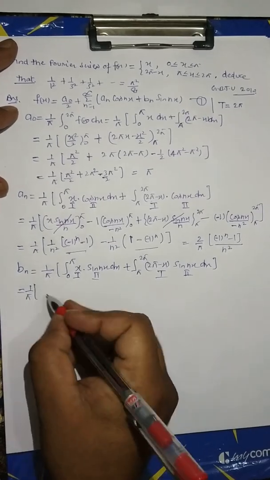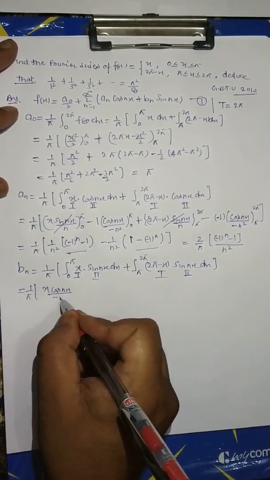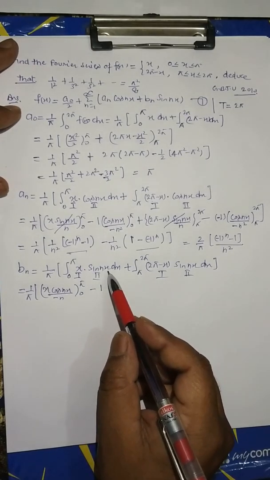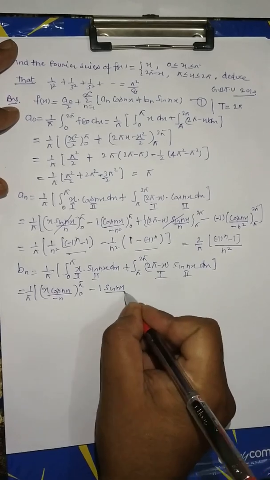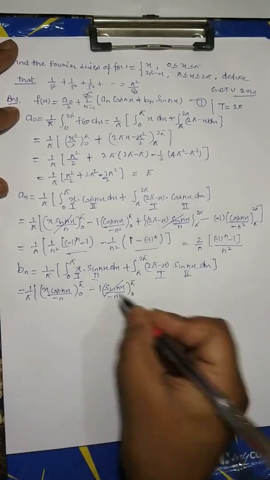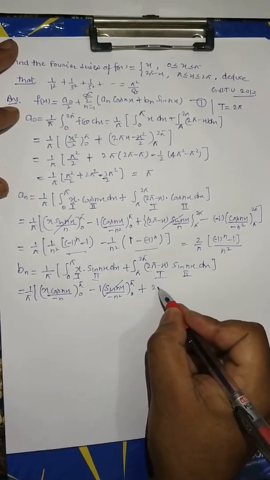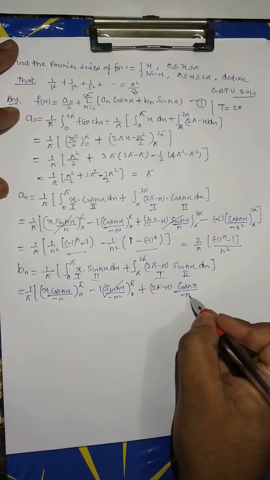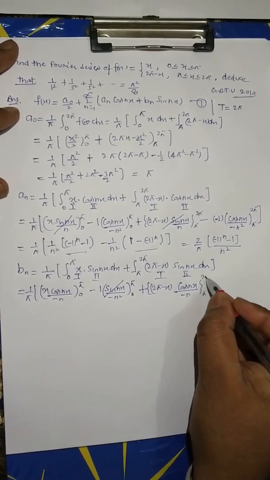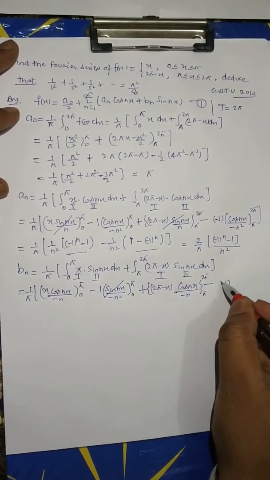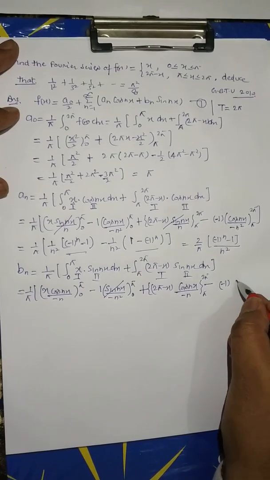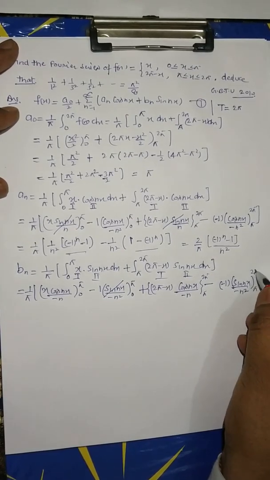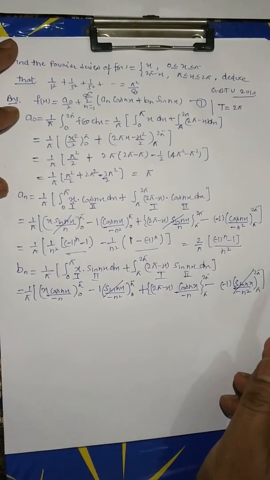By parts integration, first term as it is, integration of second, limit 0 to π, minus differentiation of first, integration of sin, whole integration, again sin nx upon minus n², by limit the value will be 0, plus first term as it is, integration of second, cos nx upon minus n, limit π to 2π, minus differentiation of first, whole integration, that is sin nx upon minus n², limit π to 2π. The last term will also be 0 by limits.